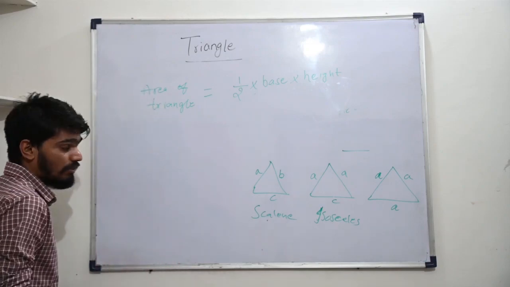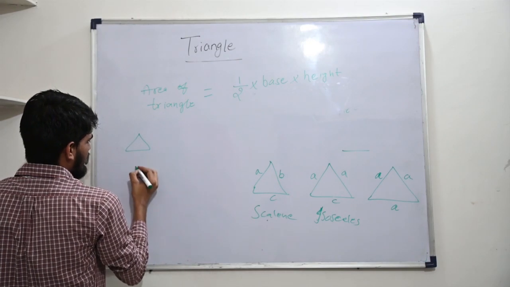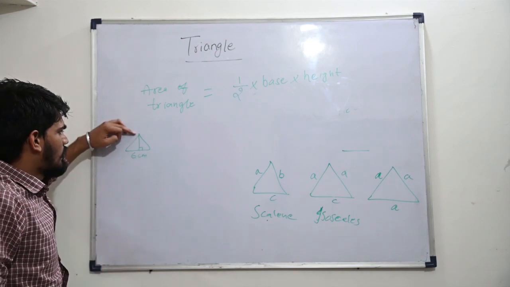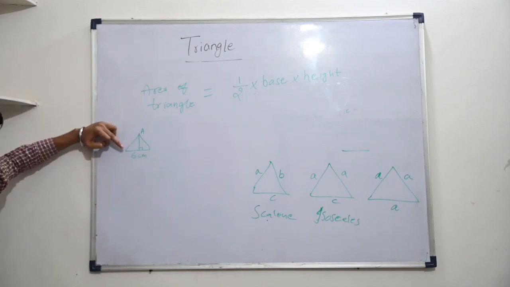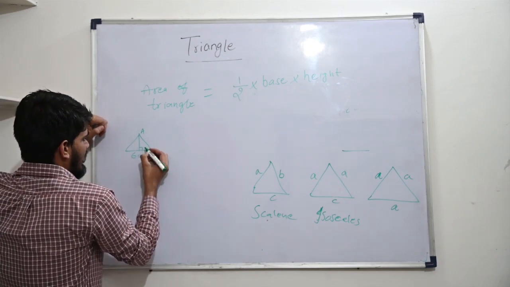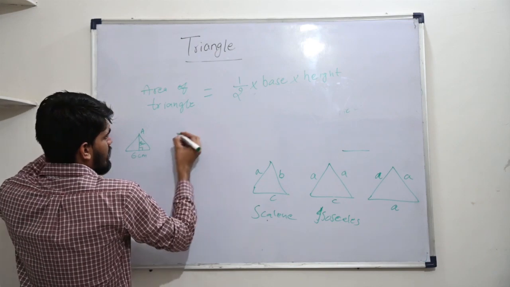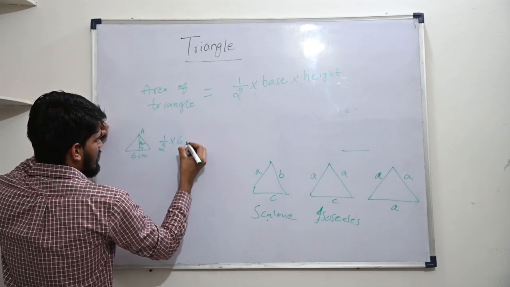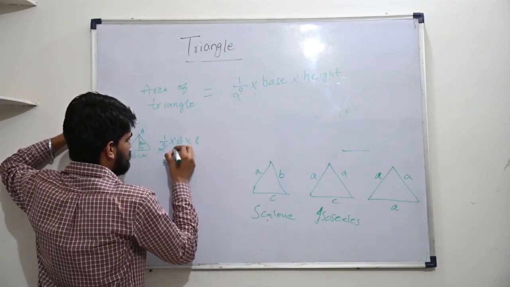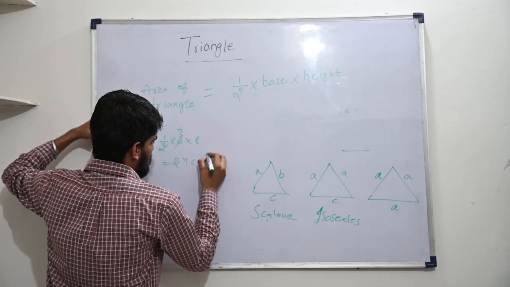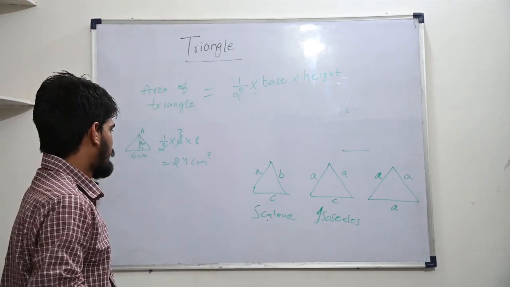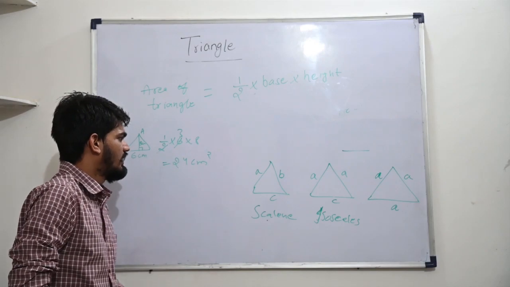So we can take one example over it. Let's say we have a triangle in which the base is given as 6 centimeter, and let's say this is the height. What is the height? The perpendicular distance from the above vertex to the base is known as the height, or we can call it the altitude as well. Let's say this is given as 8 centimeter. So what will be the area of the triangle? Half into base, which is 6, into perpendicular height, which is 8. So this will be 24 centimeter square. Whenever we are taking an area, it will be in square units. So 24 centimeter square. That's how we can get the area of a triangle.